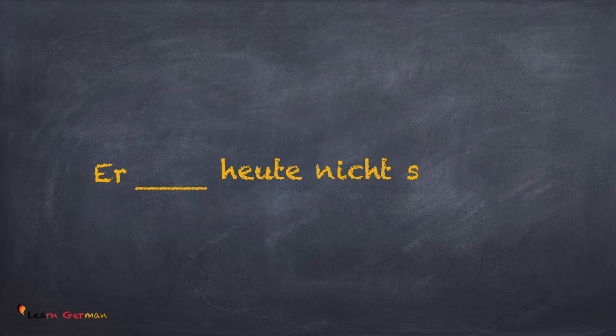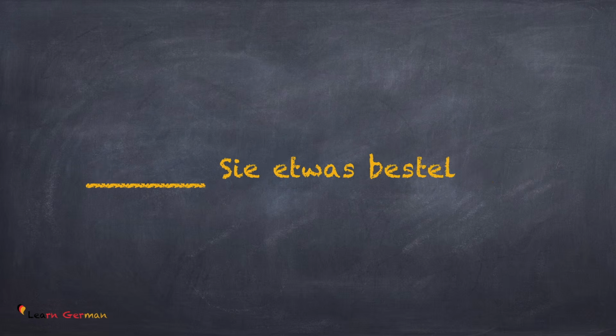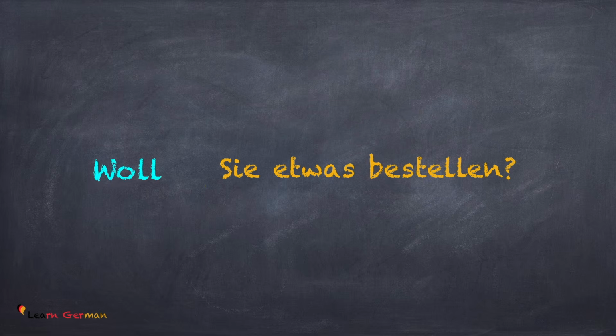In the next sentence, you have to conjugate with er. And your answer should be will heute nicht schlafen. And here's the last sentence. The answer is Wollen Sie etwas bestellen?